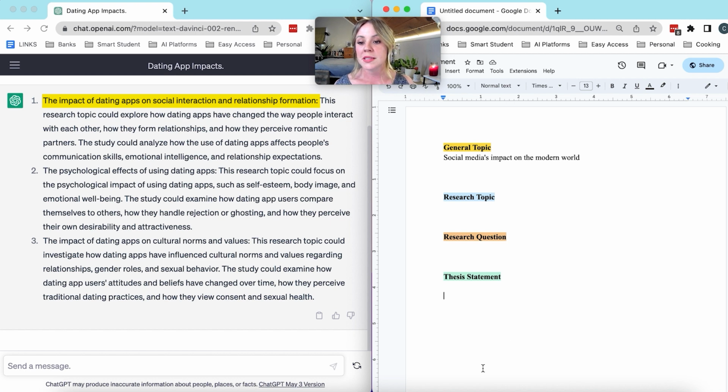Number 2, the psychological effects of using dating apps. And number 3, the impact of dating apps on cultural norms and values. So my first impression is that ChatGPT did a good job at choosing 3 different routes to take our research. Also, I really like how each of them includes a summary explaining what that research topic is.